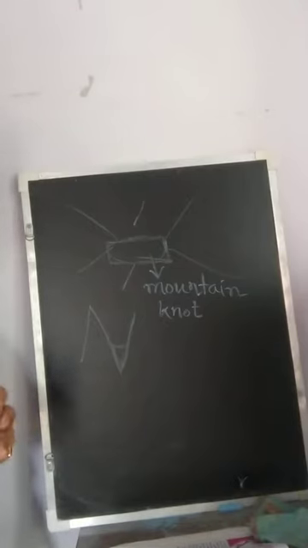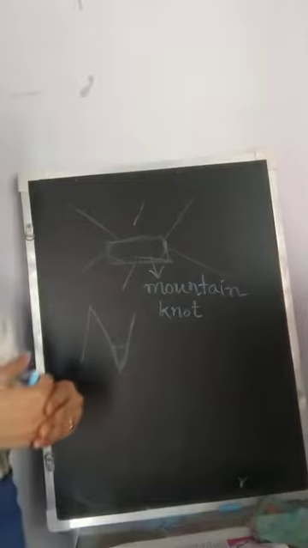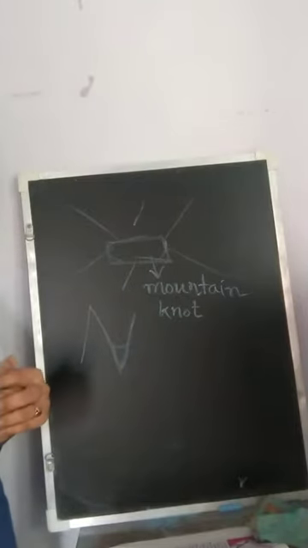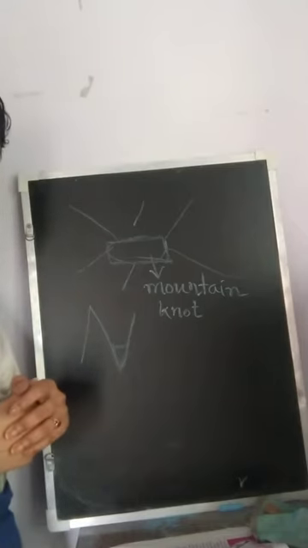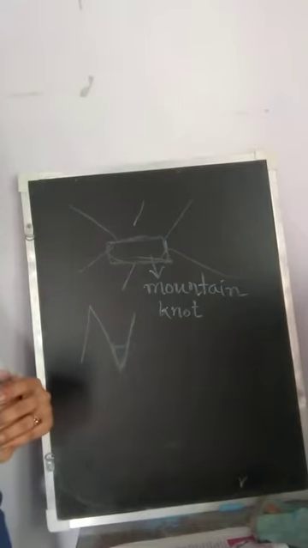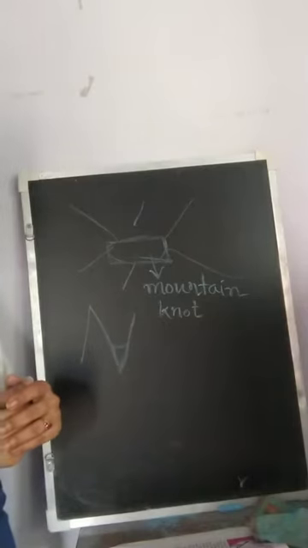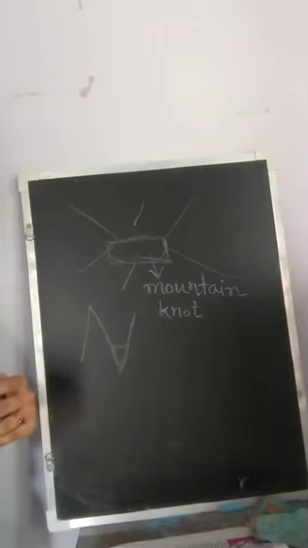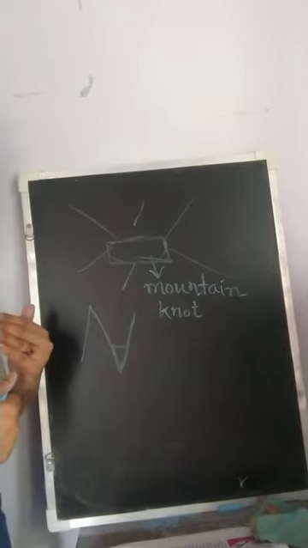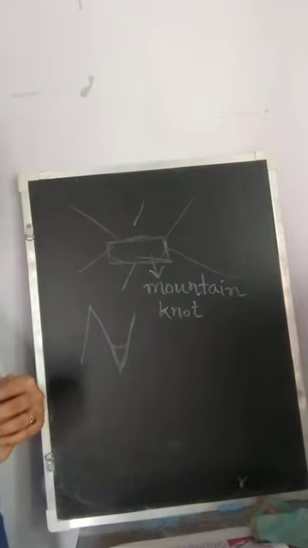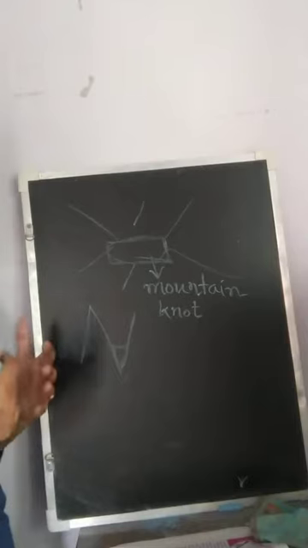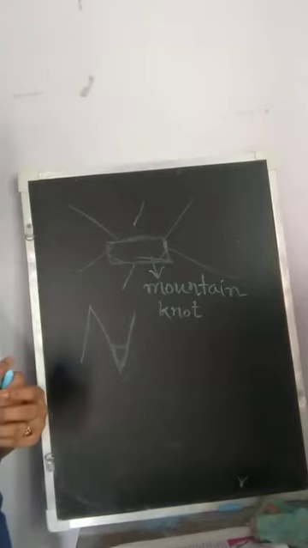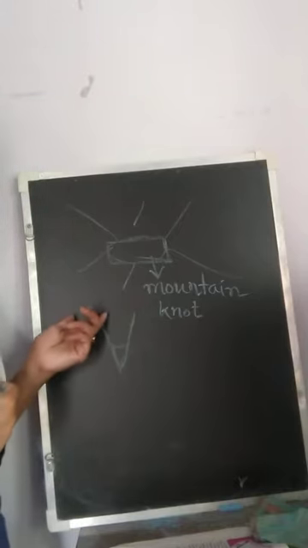So what we know, that mountain is a landform that is formed mainly due to the endogenous forces working within the interior of the earth. These highlands that we find on the surface are above 1000 meters above the sea level. From the sea level, they are more than 1000 meters. They are very huge, or gigantic in shape, size and height. We know that they are huge in structure, and they have pointed peaks.